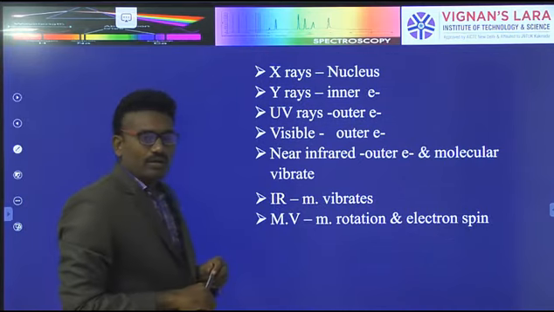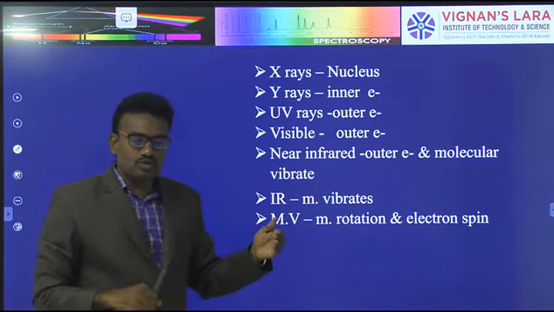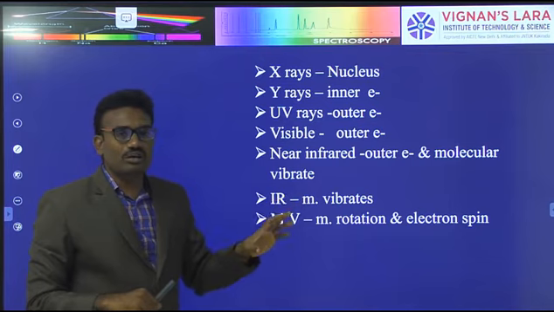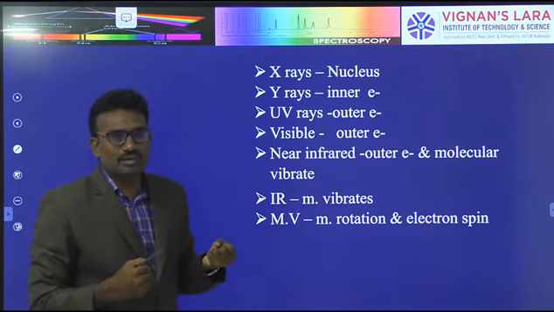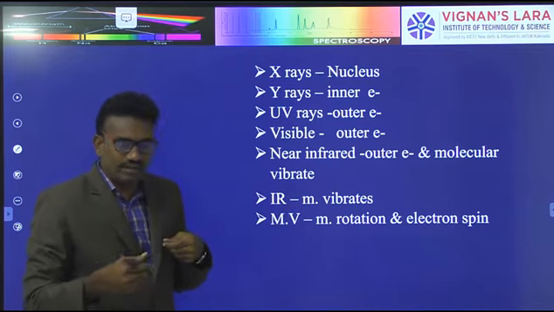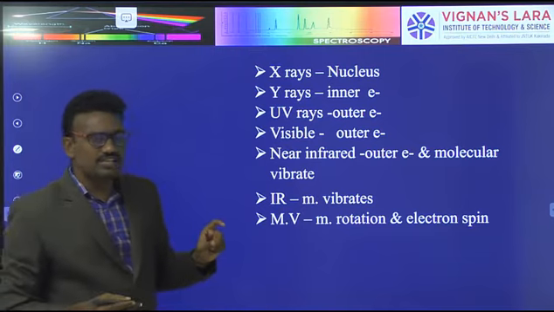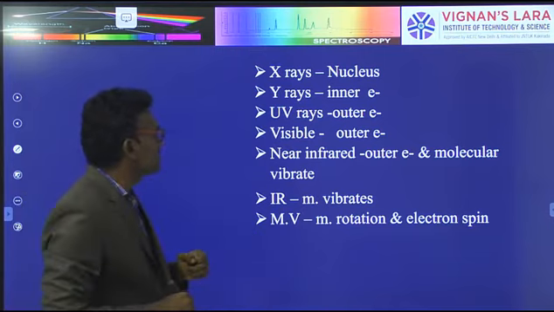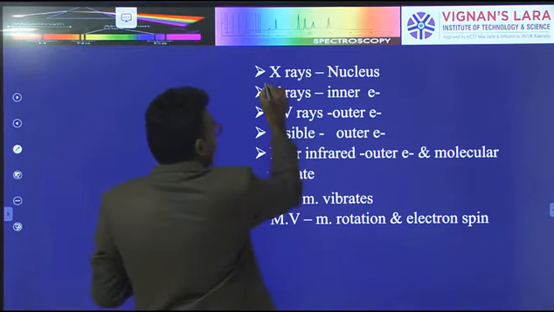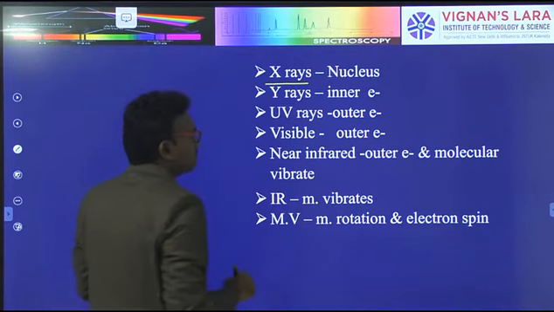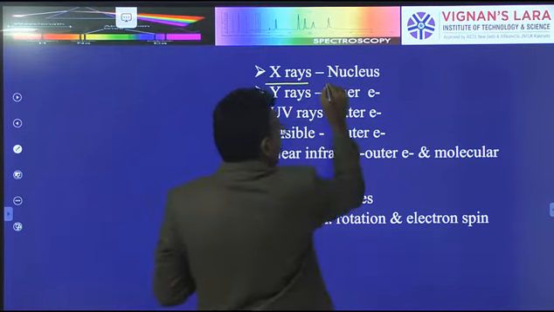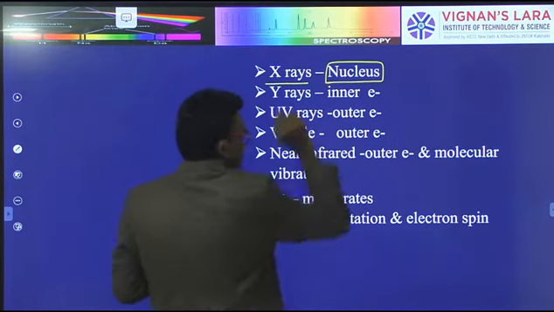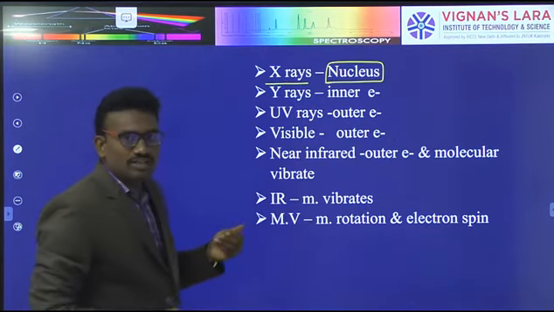Light is passed into a sample to produce a spectrum. Why produce a spectrum? Because different lights, different radiations, change different characters in a sample. For example, X-ray light changes the nucleus, that is the protons and neutrons.